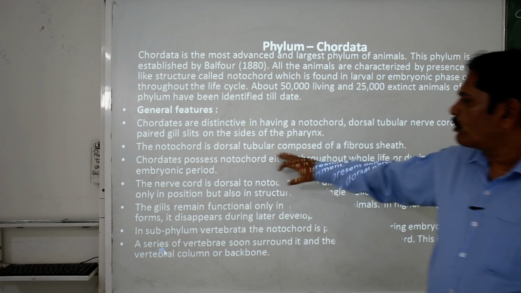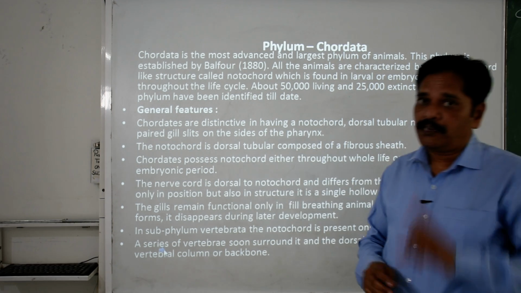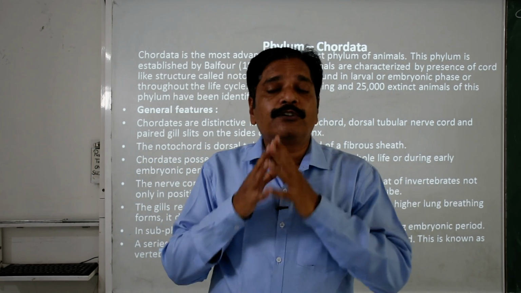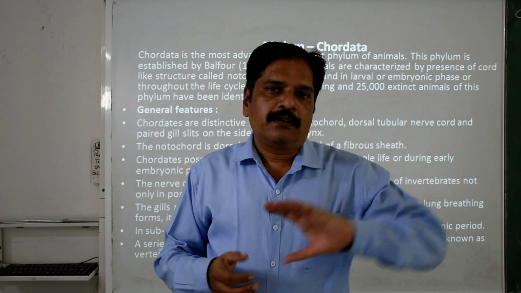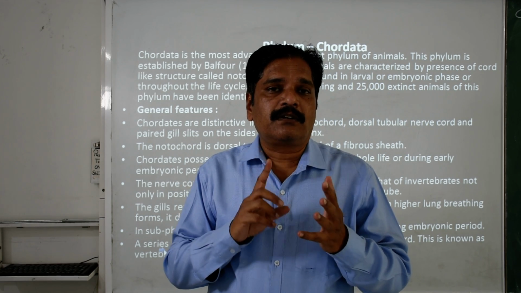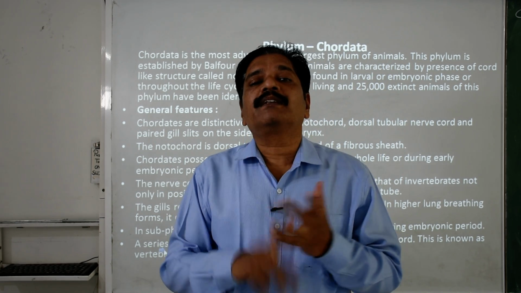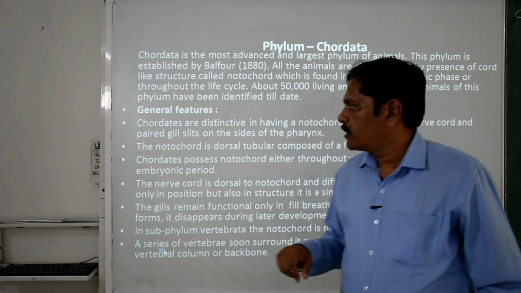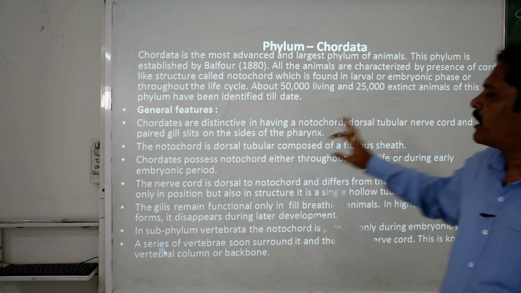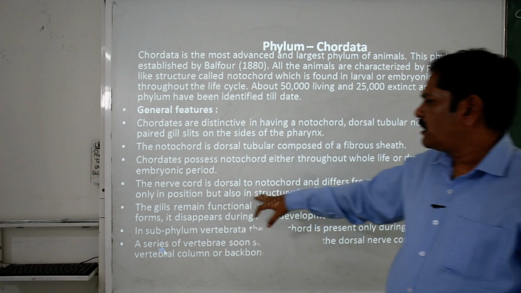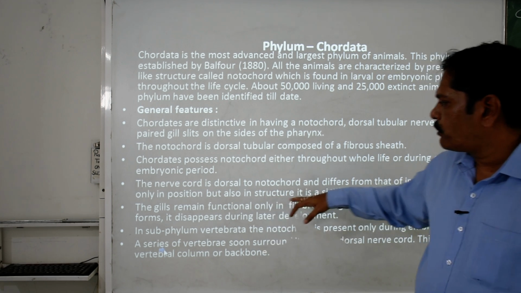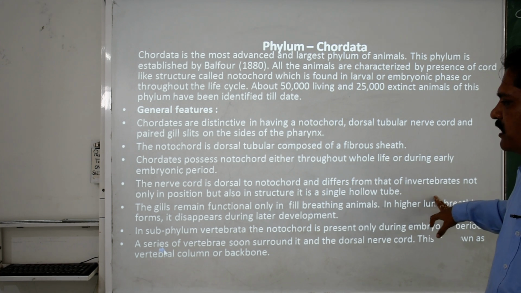Clear? Notochord is dorsal and composed of a fibrous sheath. Remember, this is the special feature of the chordates: they have a dorsal tubular nerve cord. In all the non-chordates we discussed that the nerve cord was ventral in nature as well as solid, but here it is tubular. The chordates possess the notochord either throughout life or during early embryonic periods. The nerve cord is dorsal and differs from the invertebrates not only in position but also in structure. It is single, hollow and tubular in nature.